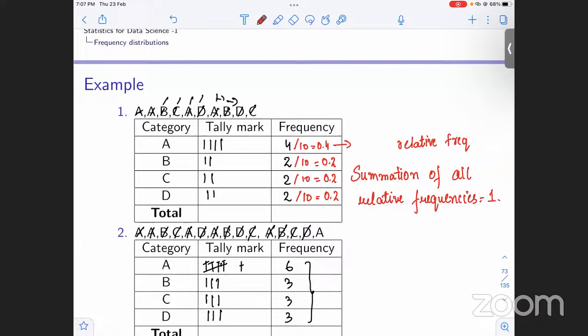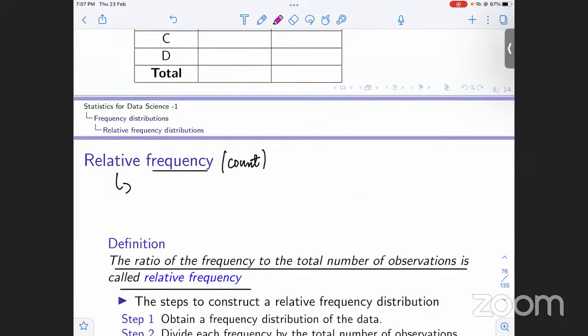We can confirm that from here: 0.4 plus 0.2 equals 0.6, plus 0.2 is 0.8, 0.8 plus 0.2 will be equal to 1. So this is the key thing to note here. The summation of all relative frequencies is always going to be equal to 1. So this was for relative frequencies.